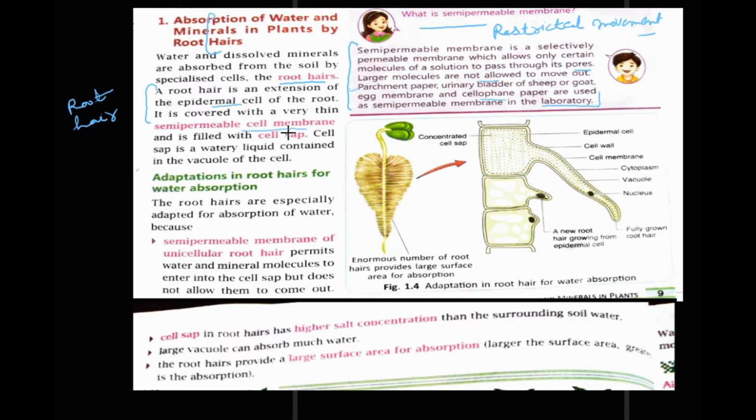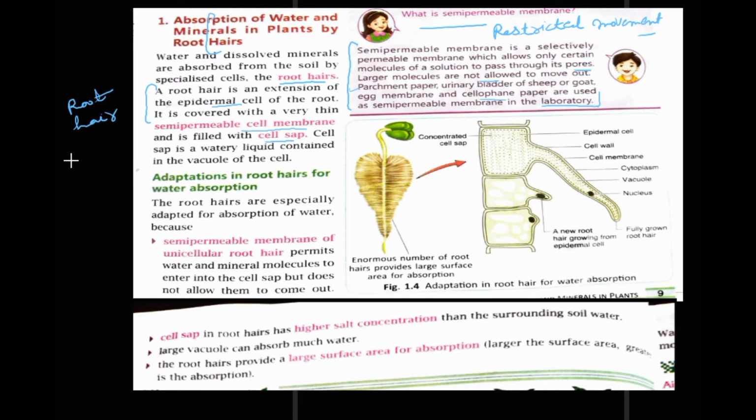As you are doing it in biology, please see the roots, see the structure of the whole plant to understand its functioning from root to the leaf. You will see nature has provided such a beautiful system in plants. Root hairs have a semi-permeable cell membrane which is filled with cell sap.